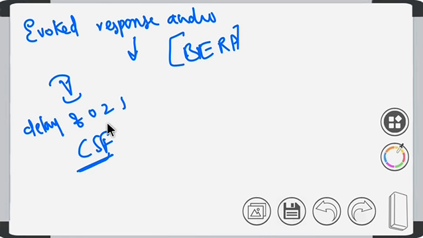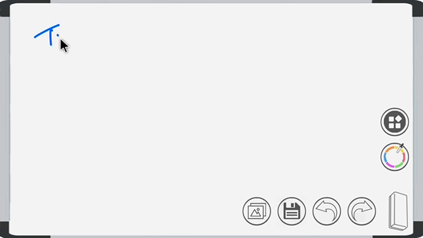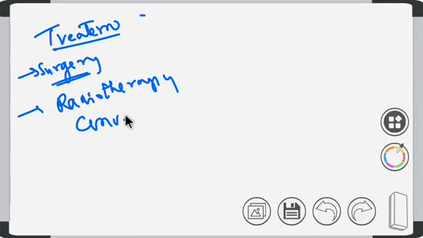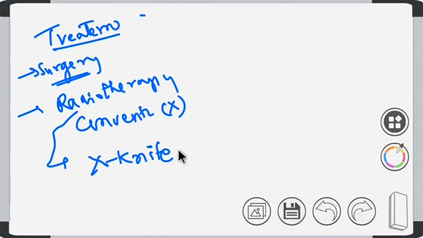Then moving to treatment. Here we'll do surgery, removing the tumor surgically. We can also do radiotherapy, but conventional radiotherapy is not useful. The type of radiotherapy we need is a special type called X-knife radiotherapy, also called gamma knife radiotherapy.